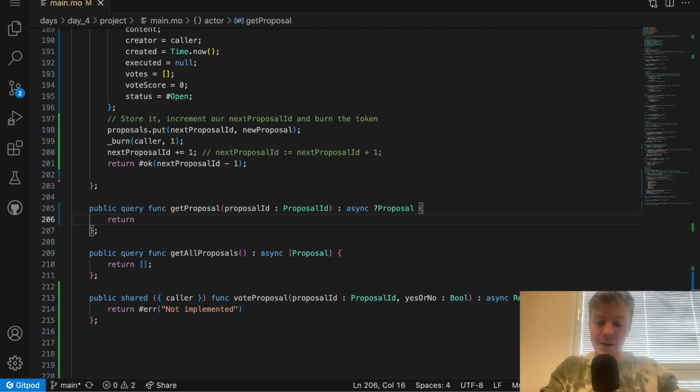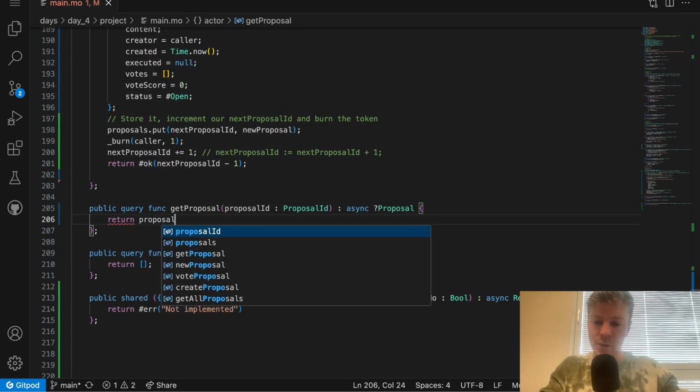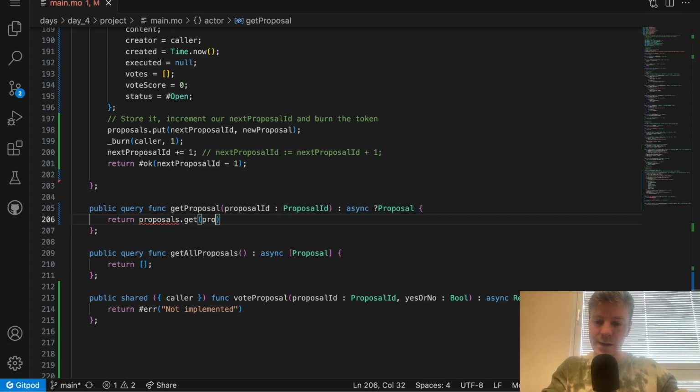Get proposal is fairly easy to implement. We just need to do proposals.get and then the proposal ID. We don't even need to switch and make sure that the proposal ID exists because we are returning an optional value here, so this is totally correct. Next, we want to implement get all proposals. This is fairly similar to what we have already seen. So we need to return an array and we need to iterate over all the values inside the proposals data structure.